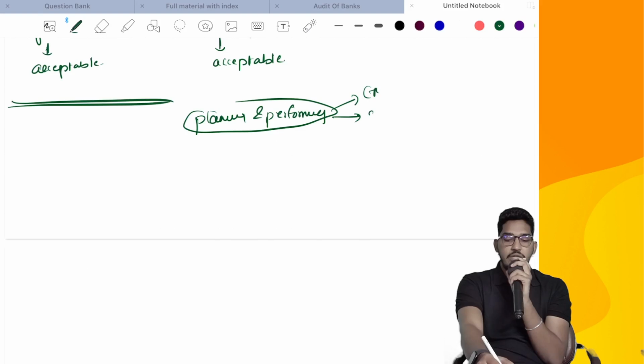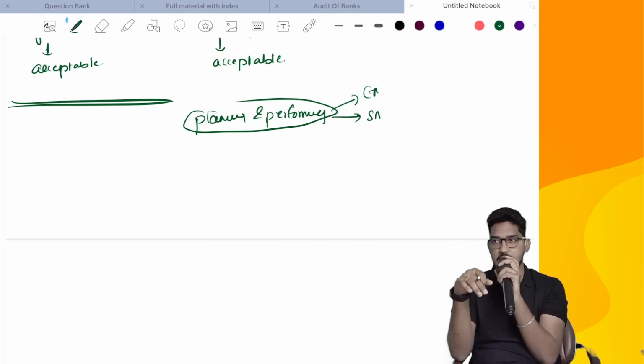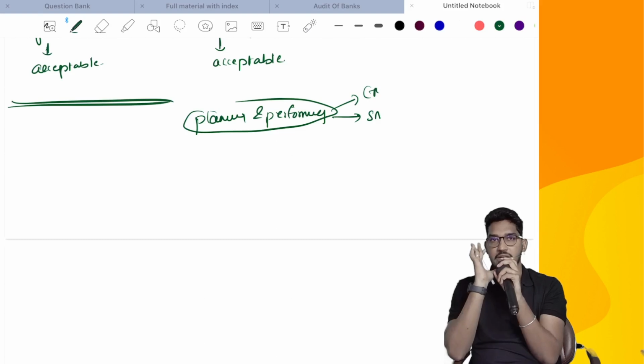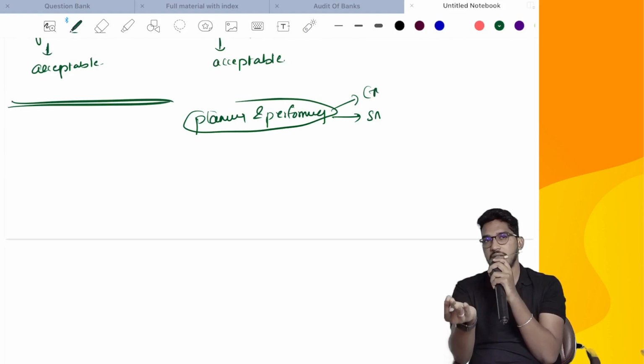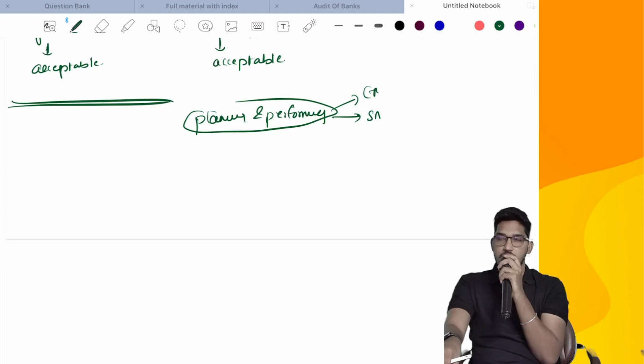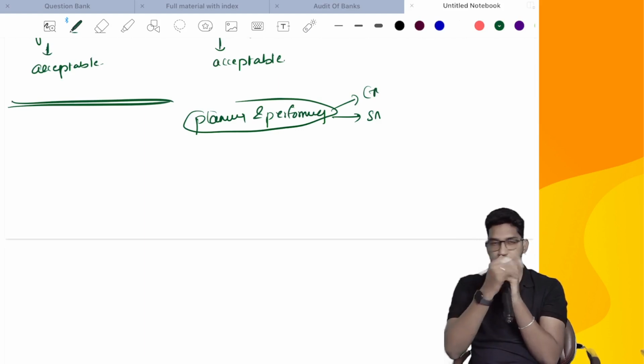Number 2, you need to comply with all the standards wherever applicable. While doing this engagement, if some other standard is applicable, that standard also you have to comply with. For example, if you are conducting an audit of special purpose financial statements and some going concern related matters are there, SA 570 you have to follow. In that financial statements, inventory is there. You want to obtain evidence regarding inventory, you have to comply with SA 501. So whatever other relevant standards are applicable, you have to comply with all of them. Yes or no?